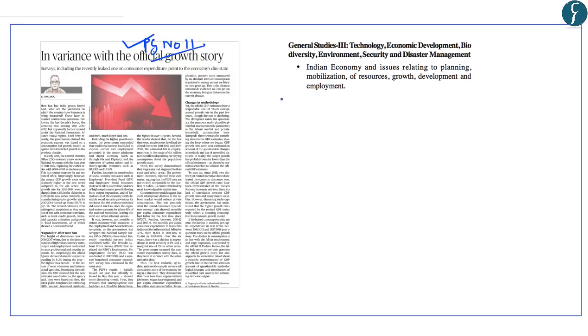He has supported this argument by highlighting the results of the PLFS, or the Periodic Labour Force Survey Report, and also the Household Consumption Expenditure Survey Report. Both of these have highlighted the increasing problem of unemployment in India and also reduced consumption expenditure in India.